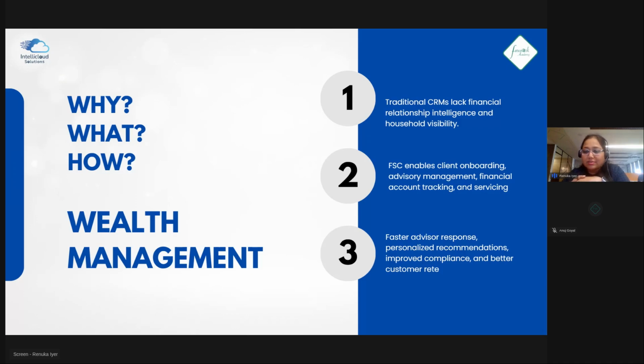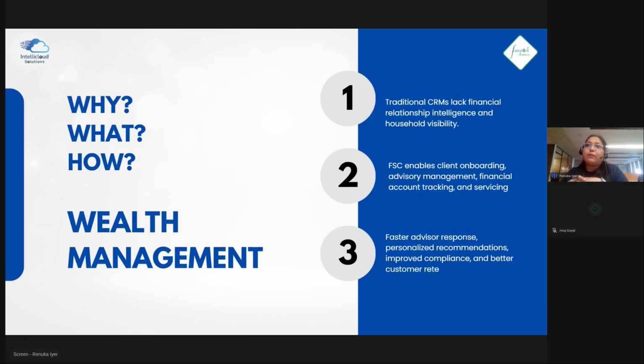At banks we have a KYC system, and we fill up the KYC form. That's how the bank knows our name and our identity, how we are related, and how we can manage the account. Such details are also used in wealth management. So what wealth management provides is client onboarding. Then we have advisory management. Advisors are people who give us financial guidance, based on whatever services we need.